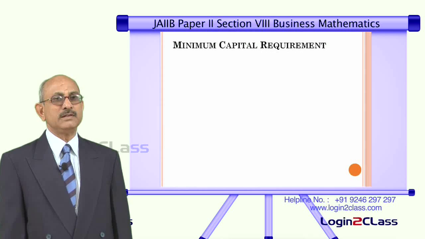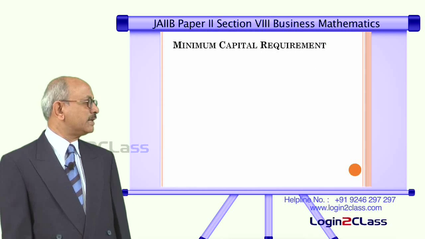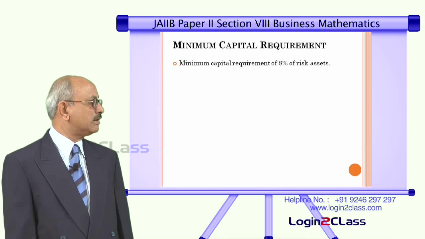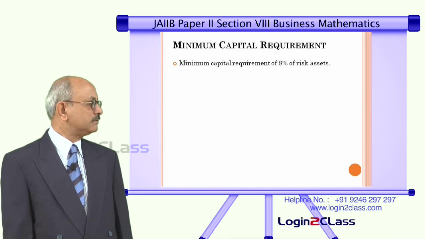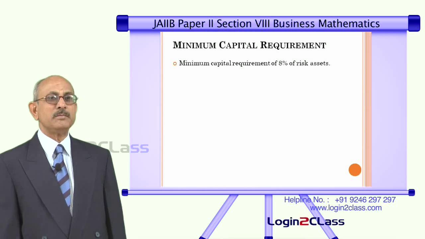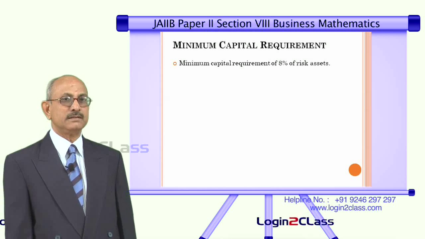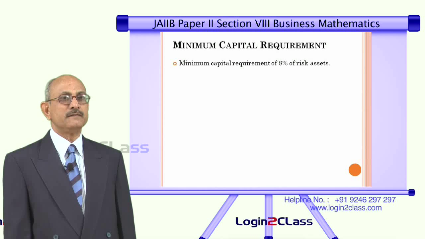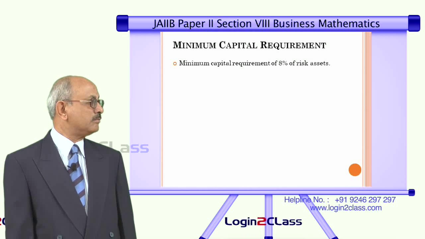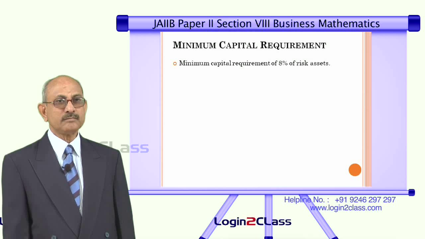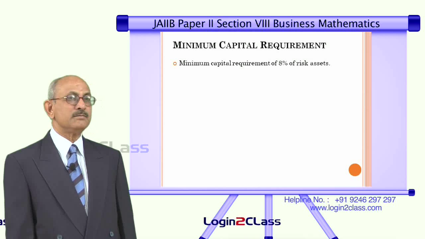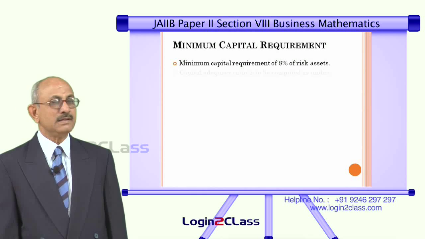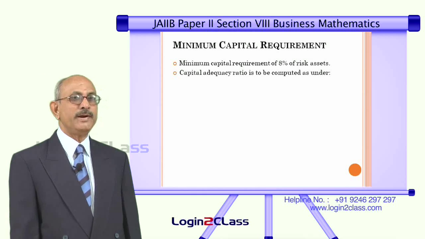So, now let us start with each of the 3 pillars. The first pillar, as I said, is relating to capital charge, that is what is the capital requirement. So, in the case of Basel II, it says minimum capital requirement of 8% of risk assets. That means each bank should have capital of 8% of the total risk assets. It is not merely assets, they have to be classified in terms of risk asset. That means each asset has a different kind of risk, and based on that it has to be weighted.